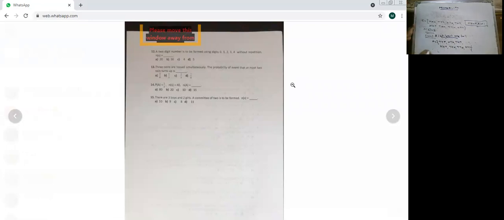At least one, that means one or more. So here n of A would be 7. Please note this down also. At least one, that means one or more. So there should be one tail, so this element will not come. Okay, H will not be considered.